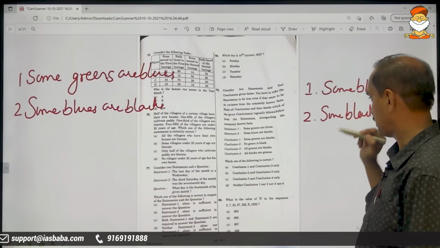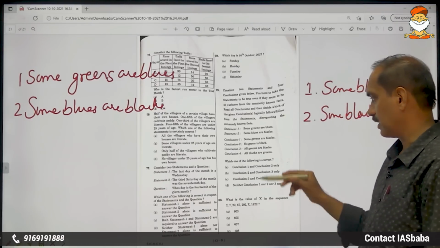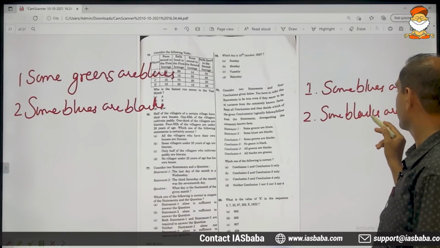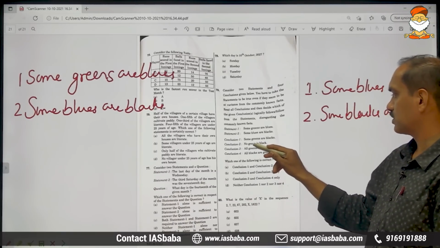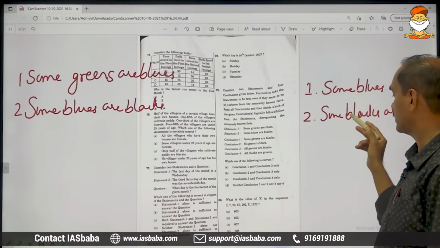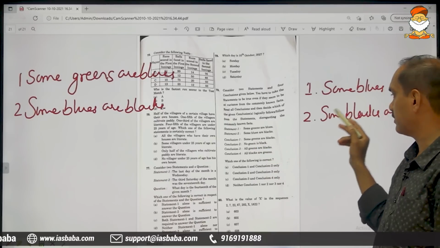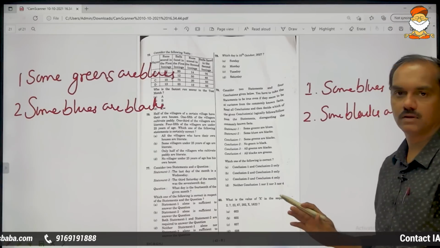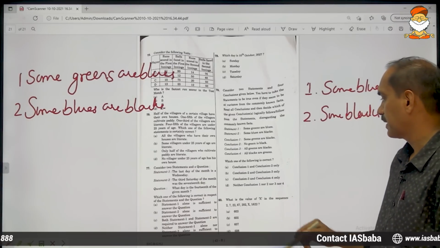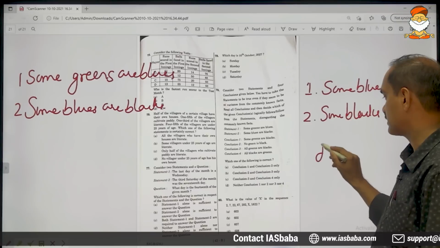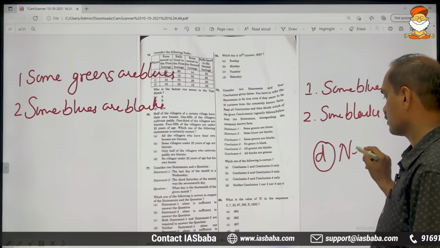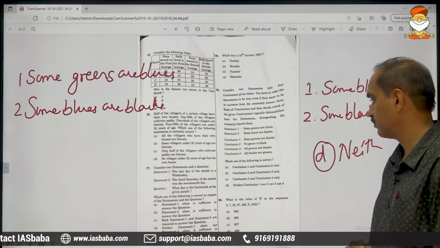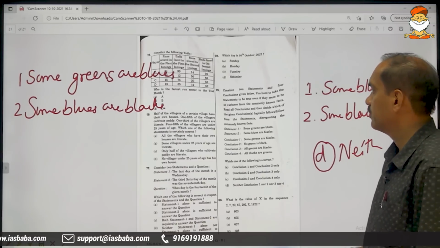So check whether these are there or not in the conclusions. Conclusion 1 says some greens are blacks. Is it there? No. Conclusion 2, no green is black. It is not there. All greens are blacks. No. All blacks are greens. No. Meaning none of the conclusions follow. So the last option is the correct answer: neither conclusion 1 nor 2 nor 3 nor 4 will follow. Okay.